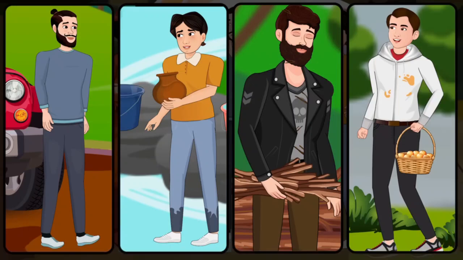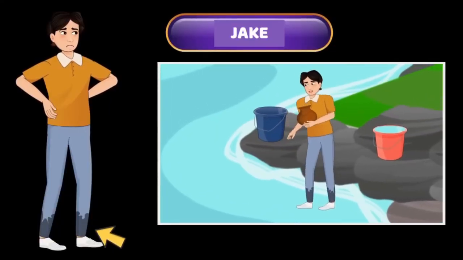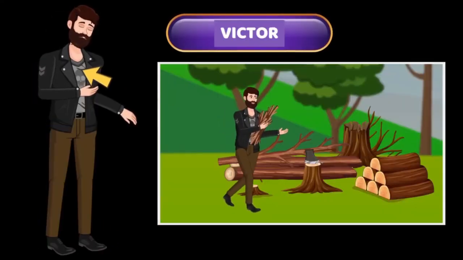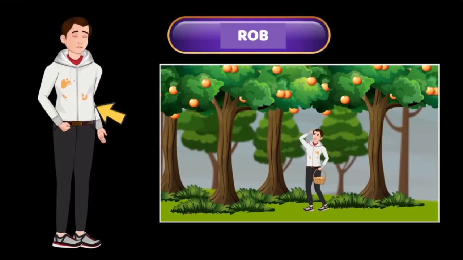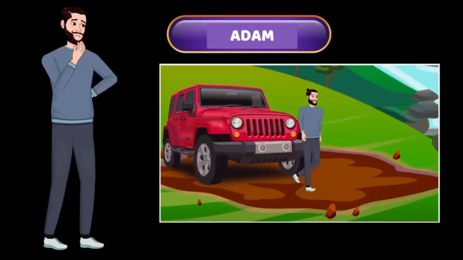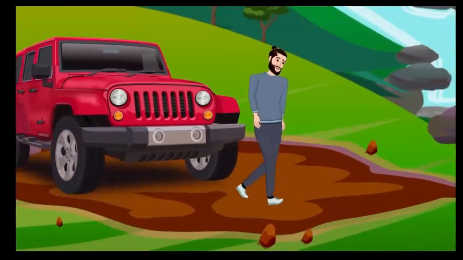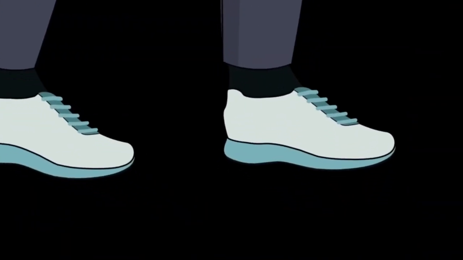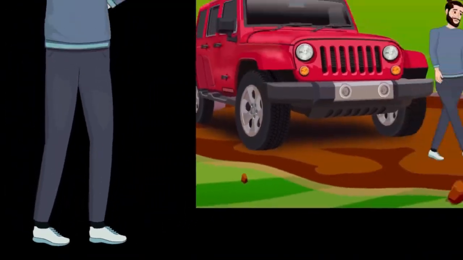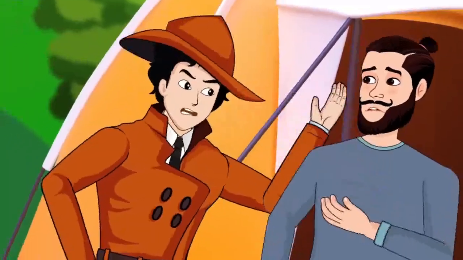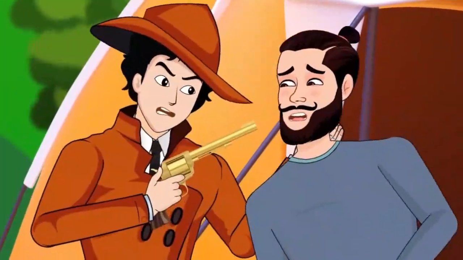Look closely at all 4. Jake went to get water, so his pants are wet at the bottom. Victor has small pieces of wood stuck to his clothes. Rob has fruit juice stains on his clothes. But Adam said he went to the car to get matches. However, the car is parked in a muddy area. This means his shoes should have mud on them, but his white shoes are completely clean. This means he is lying. Mehul arrests him. Let's move on to the next puzzle.